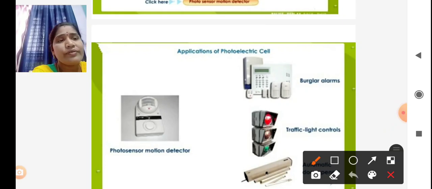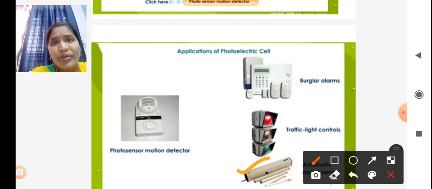Here, automatic street lights and automatic doors use the photoelectric effect. With automatic doors, when light is incident on the door's sensor, it automatically opens. If light is not incident, it is closed.